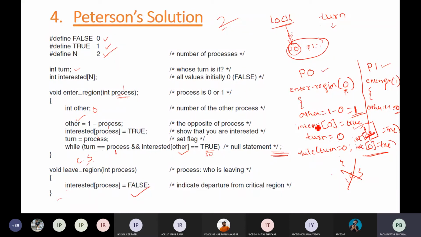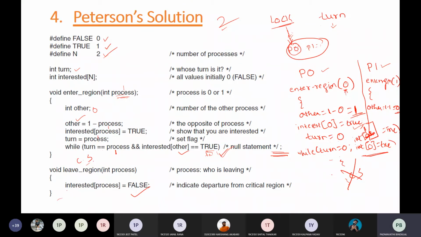No process is making another process wait or starve for a longer amount of time, that is also not there. It seems to be a good solution, but again the problem remains here: the process needs to be continuously checking whether the interested of the other process becomes false or not, and that will be a problem. So how we can solve this will be discussed in the further slides.